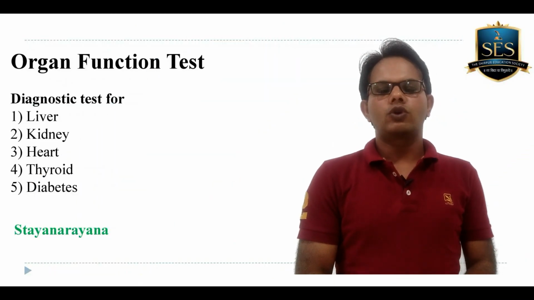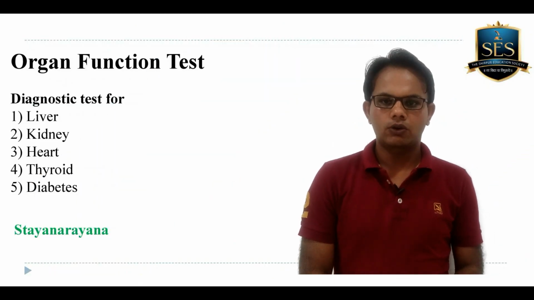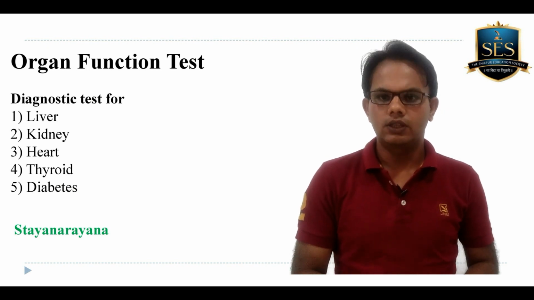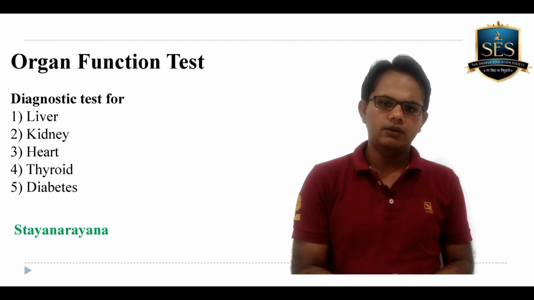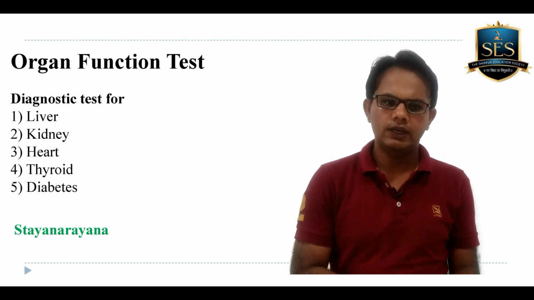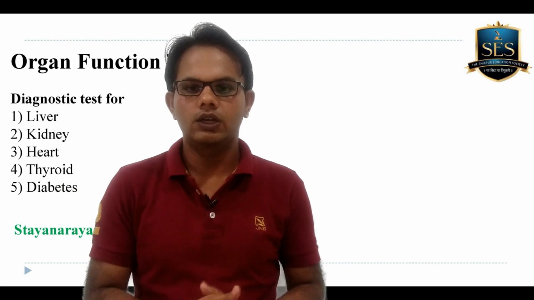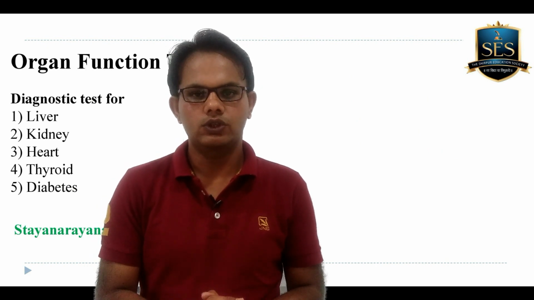The next important topic which you should read in biochemistry is organ function tests. Multiple organ function tests are given there in Satyanarayana, but you should focus on the liver, kidney, heart, thyroid and diabetes, and again you have to refer to the Satyanarayana book for this.